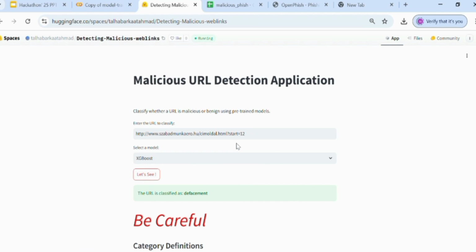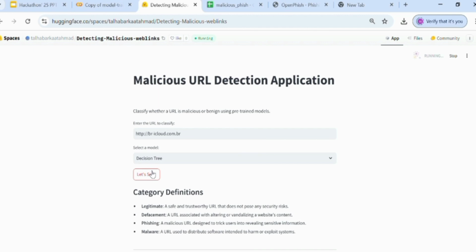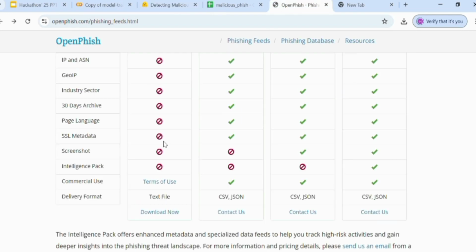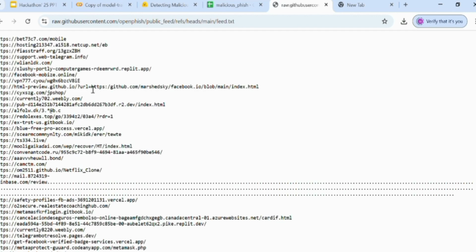Okay, I'm taking another URL from the dataset and selecting a model to check. You can see how it is working. Now I'm using another website, OpenPhish, which contains phishing URLs.